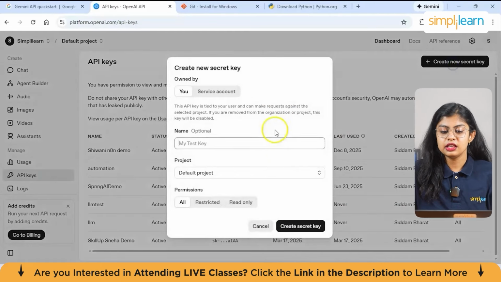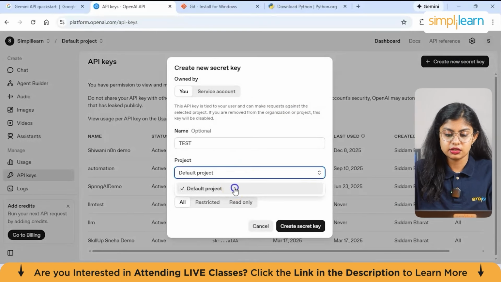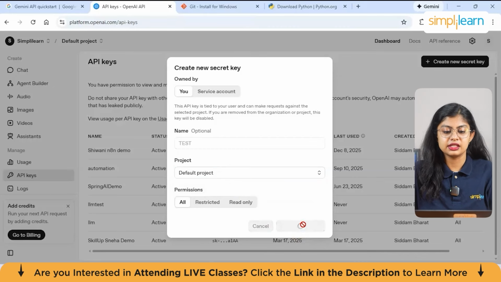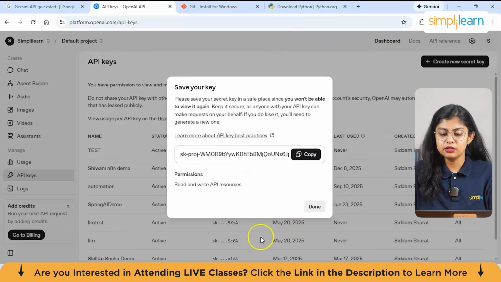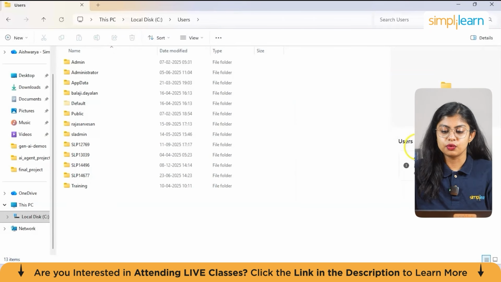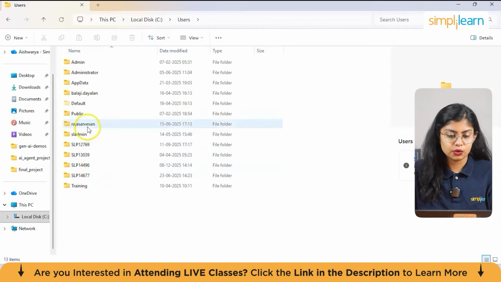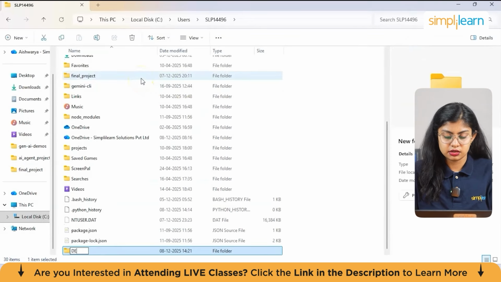So let's create a key for now. Let's say I'm using a test and the project saying default, and create a secret key. Here you get an option of copy. So just copy it. Now whatever project I will be doing, I'll be storing into a folder. So let's create a folder. So you can go to the core and create a new folder. Let's say default or test.